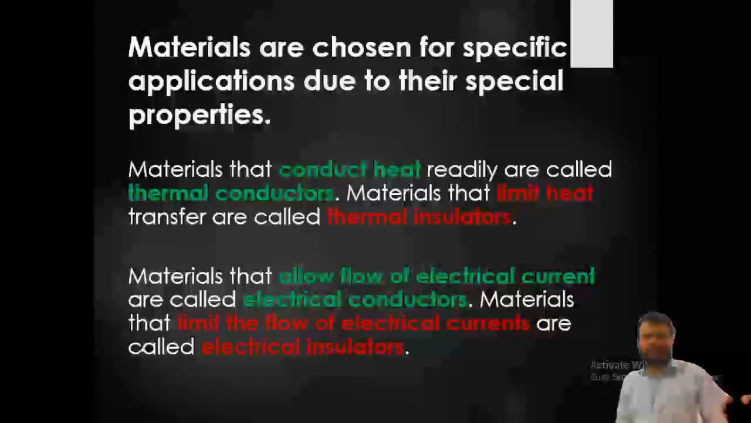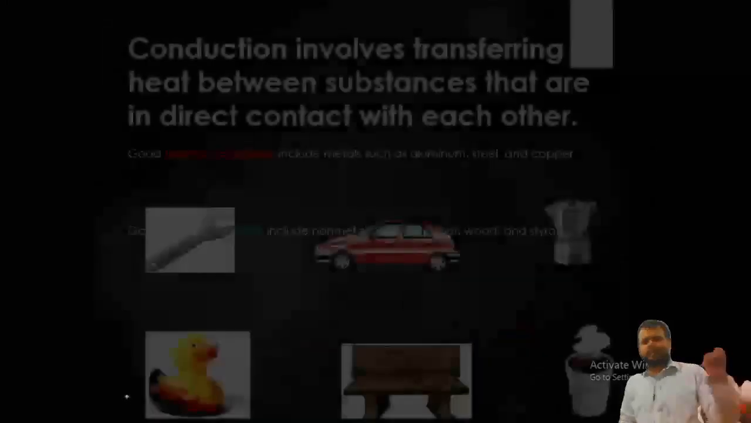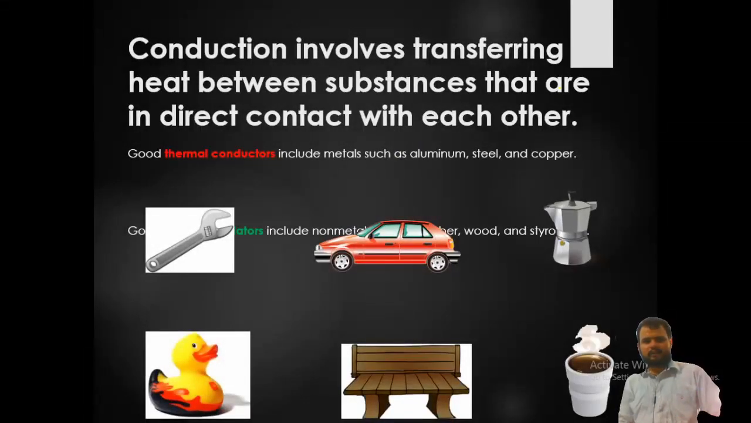Materials are chosen for specific applications due to their special properties. Materials that conduct heat rapidly are thermal conductors. Materials that limit heat transfer are thermal insulators. Materials that allow the flow of electric current are electrical conductors. Materials that limit the flow of electric current are electrical insulators. This is very important. Conduction involves transferring heat between substances that are in direct contact with each other. Good thermal conductors include metals such as aluminum, steel, and copper, and good insulators include non-metals such as wood and styrofoam, which are nothing but bad conductors.